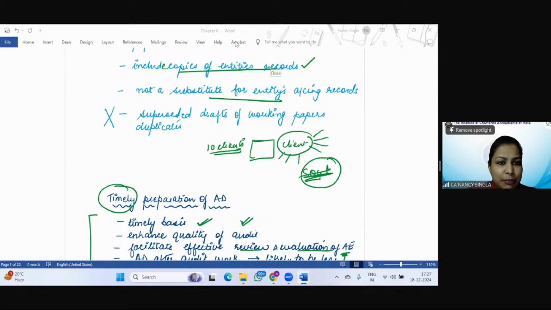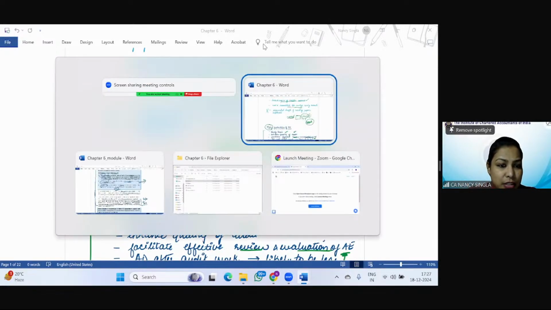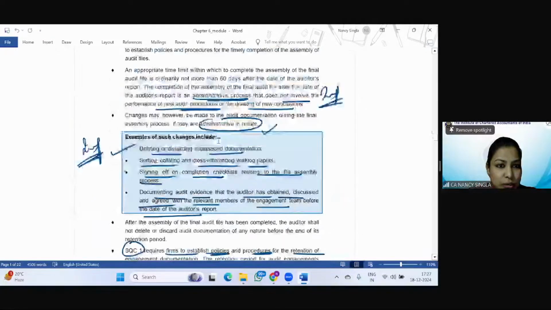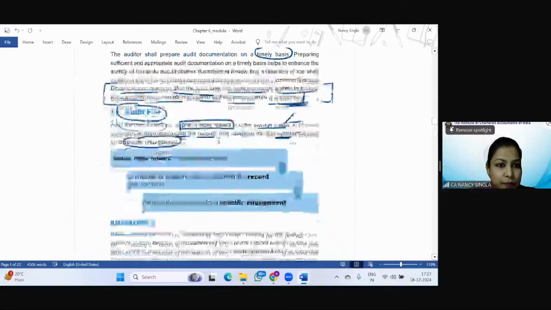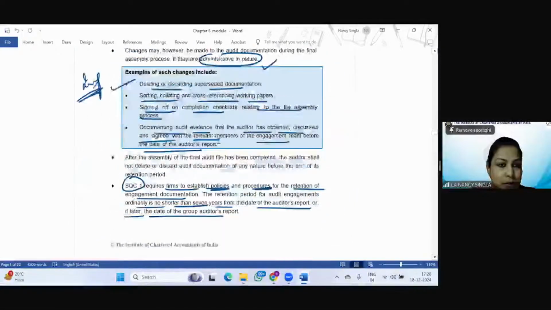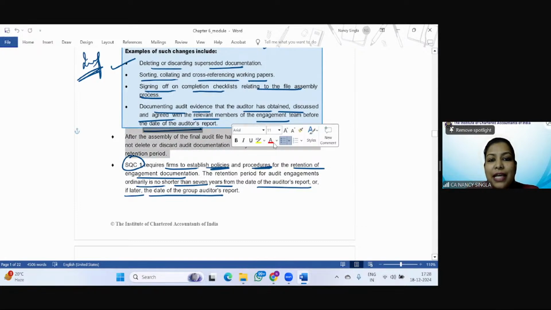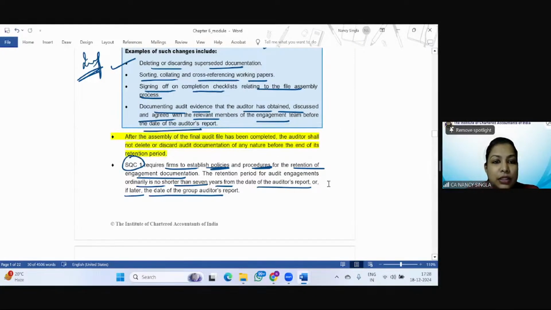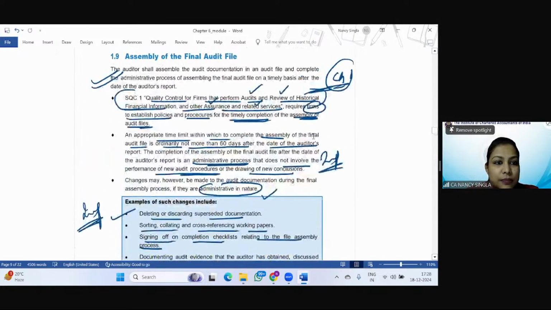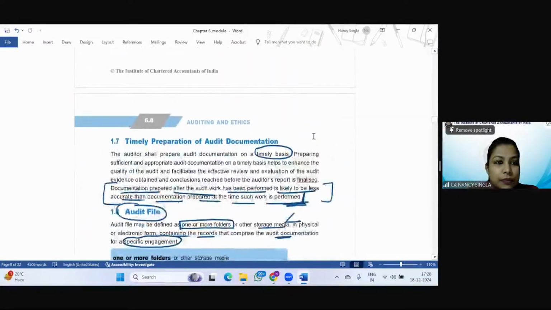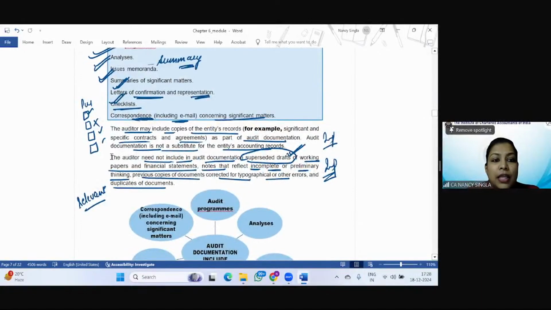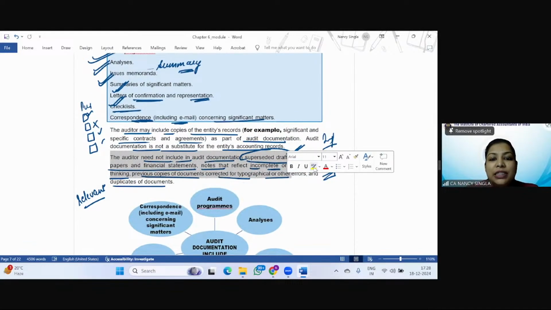Swati is saying, ma'am, while assembling, can we discard the superseded documents? Yes. You can always get a case study based question on this. So let me just show it to you. After the assembly of the audit file has been completed, the auditor need not include the superseded documents. Basically, suppose you are doing some depreciation calculations.